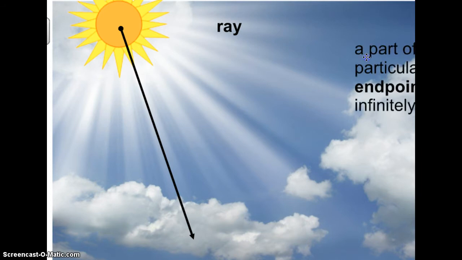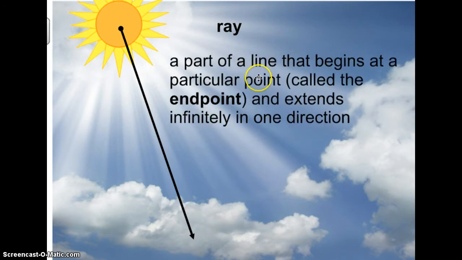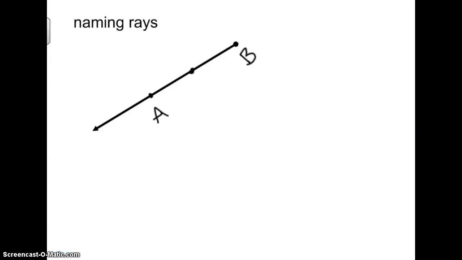Here's a definition for a ray. A part of a line that begins at a particular point called the endpoint and extends infinitely in one direction. We're looking here at a ray that begins at point B, the endpoint, and passes through point A.